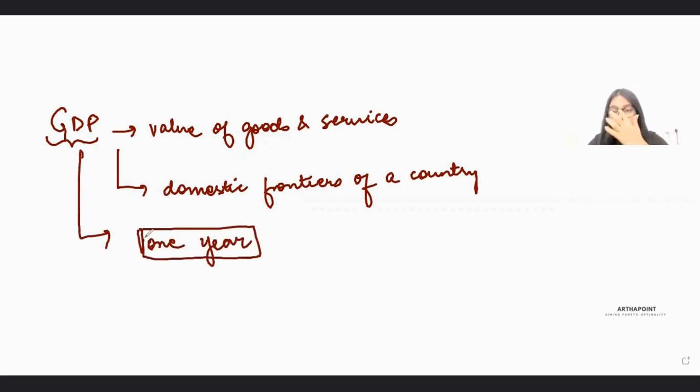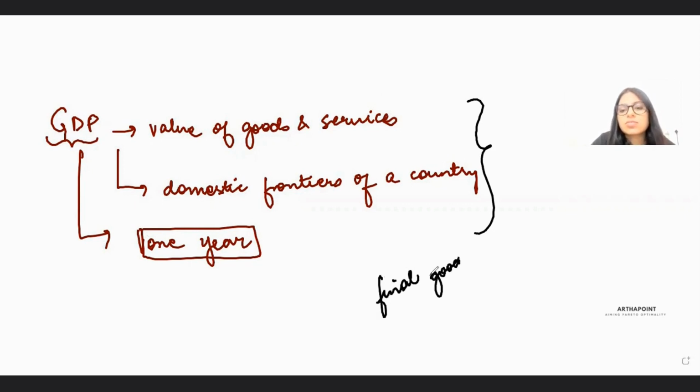One thing that you have to understand is whenever we talk about GDP, we always talk about final goods and services. We do not include the goods and services that are either intermediate goods or services or second-hand goods or services, or the goods and services that are not traded in the market. These are not included in GDP.